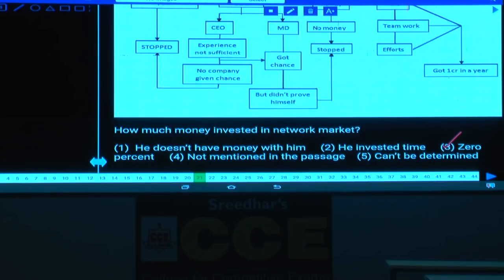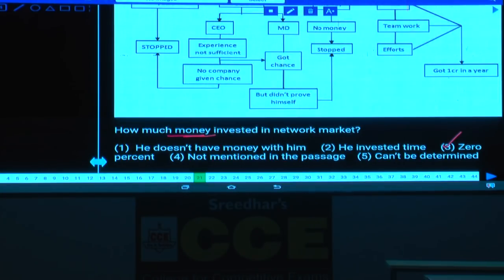Yes, how much money? Now the question is about what? The question is about money rather than time, which among the following statements is definitely true. Then we can go for choice 2, isn't it? But as here, he hasn't invested any money at all.